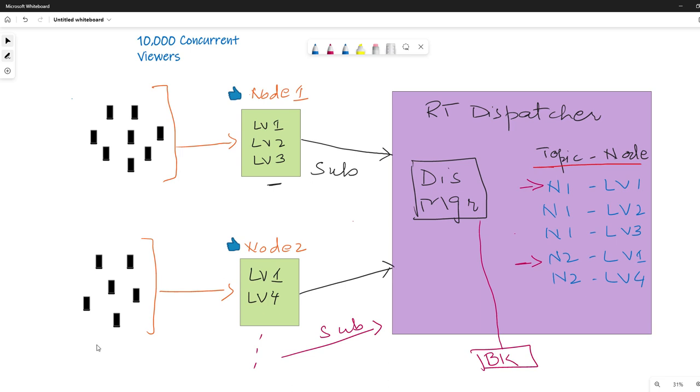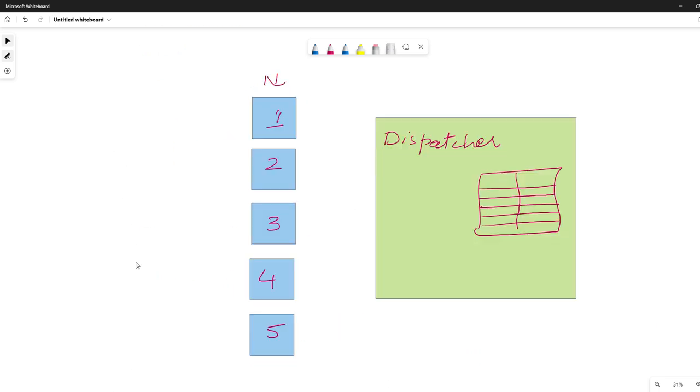If you look closely, the LinkedIn engineers found an issue with this model. So what is that issue? We have nodes connected with the dispatcher, and the dispatcher is managing a table of nodes and live videos.